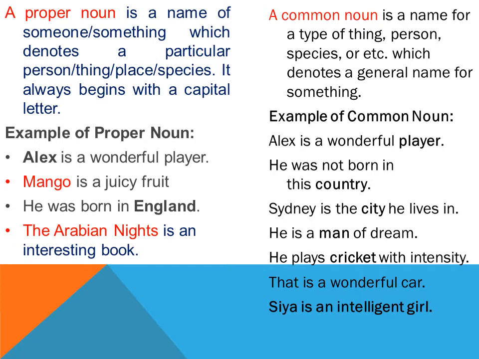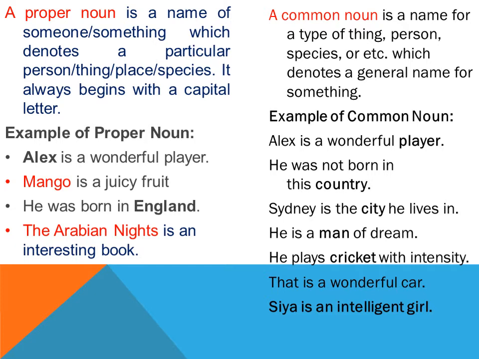So let's move to the next kind, that is proper noun, right? Let me read out the definition first. A proper noun is the name of someone which denotes a particular person, thing, place, or species, right? That means when we give special names to common nouns, they become particular.